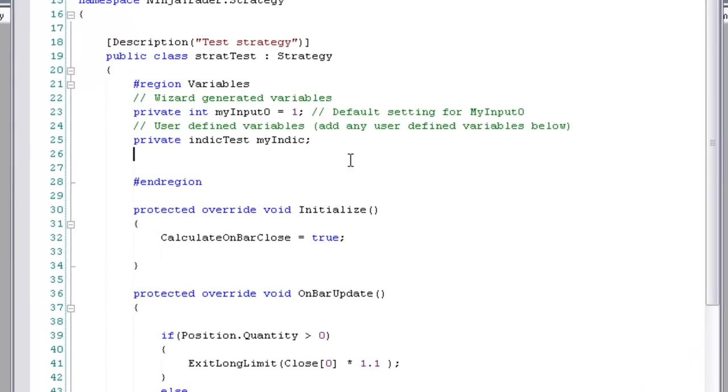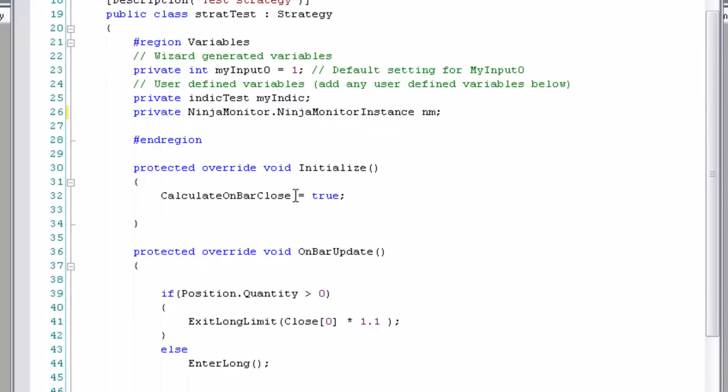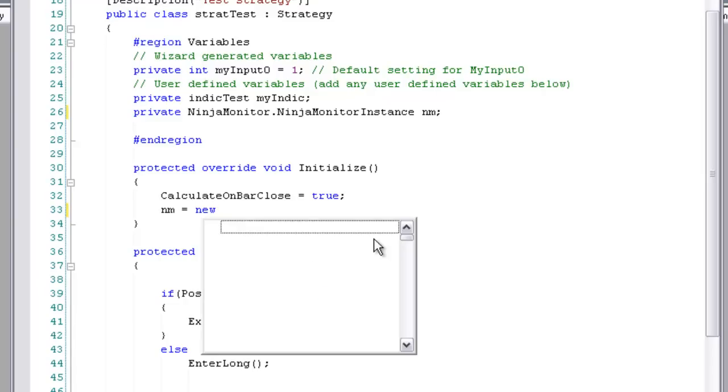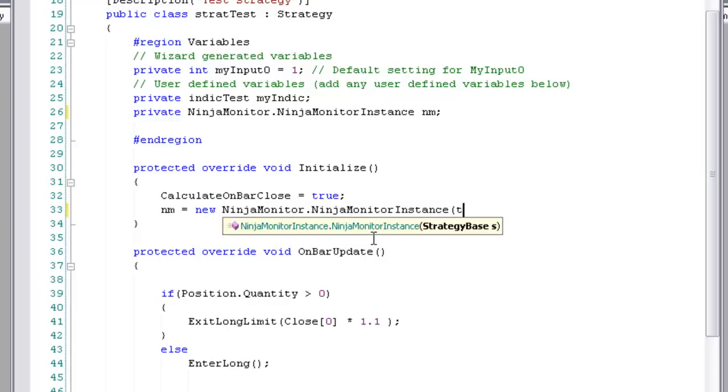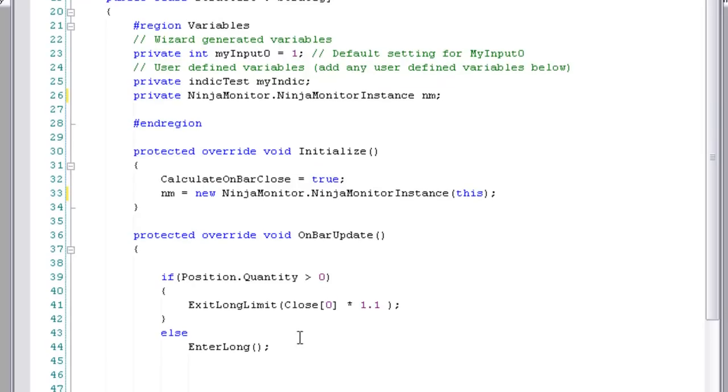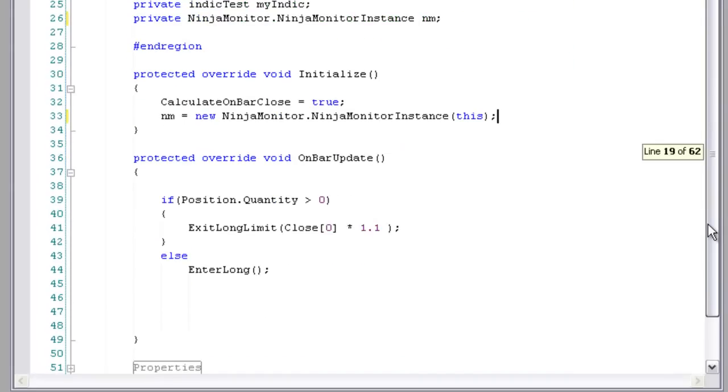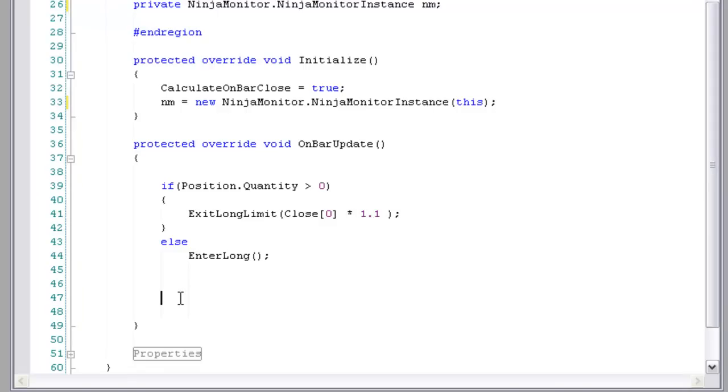Once that's done, we can edit our strategies. We have 3 lines to add. You can find these lines detailed in our documentation on our website. And that's it. So now we can compile our strategy.